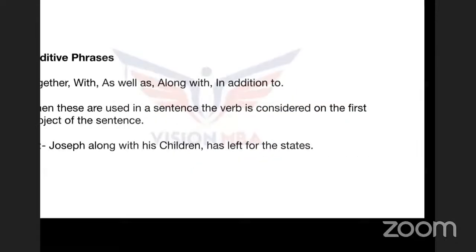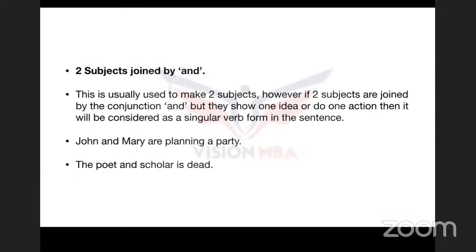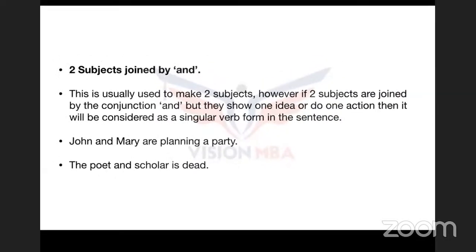Let's go on to the next stuff. Now, guys, "and" is something that is always quite confusing. People get confused by this thing that two subjects joined by "and" are usually used to make two subjects. However, if two subjects are joined by the conjunction "and", but they show one idea or do one action, then it will be considered as a singular verb form in the sentence.